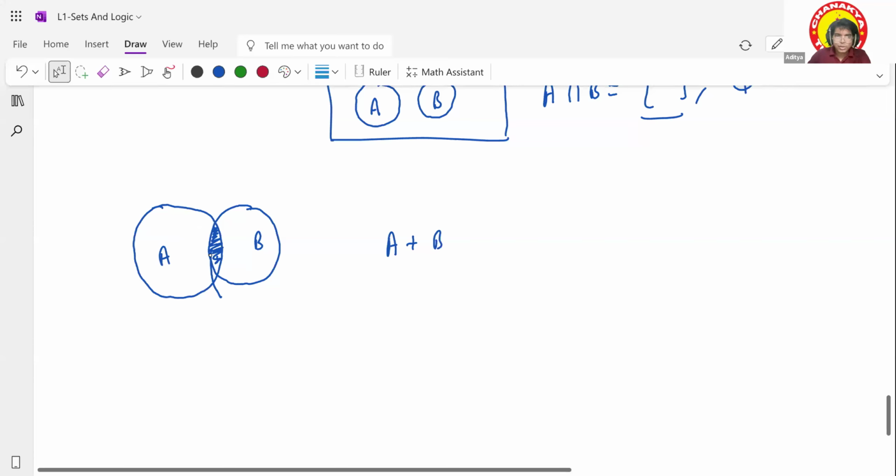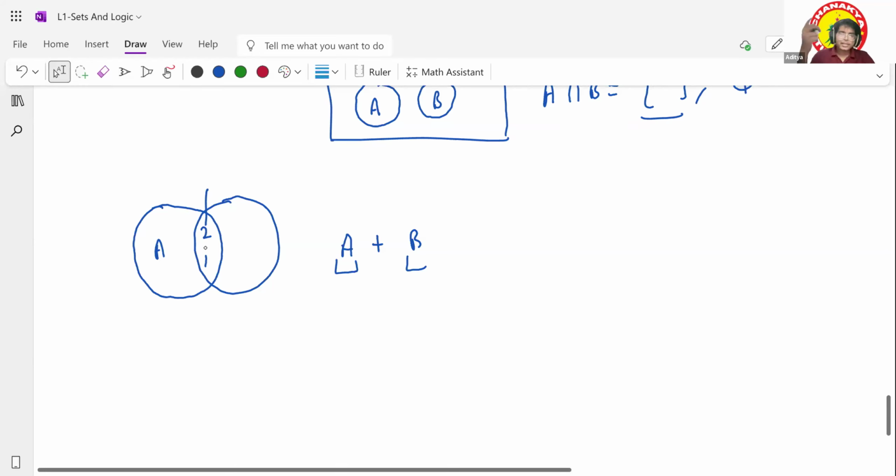Let's say due to A, it had two elements, like 1 and 12. Due to B, you had two elements, 2 and 1. If you add them, the first time these two elements are covered in the process of A, and another time they are present in B. So you have counted the whole intersection portion extra.